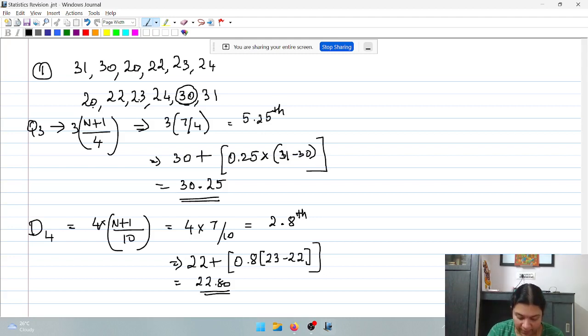Remember, whenever they ask you positional measures, you have to remember the parts. That will give you the indication of how to calculate the position. Quartile, 4 parts; decile, 10 parts; and percentile, 100 parts. Is that clear, friends?